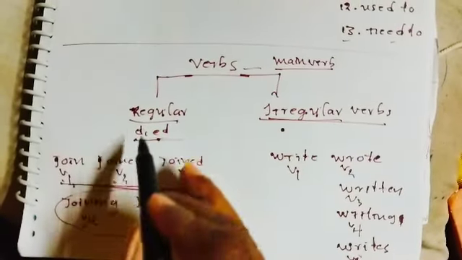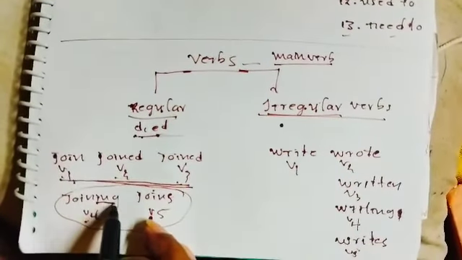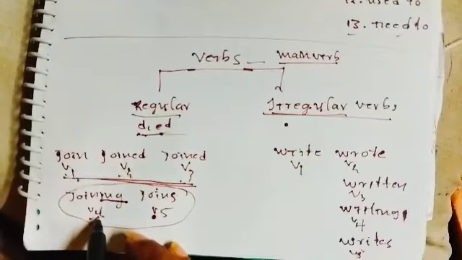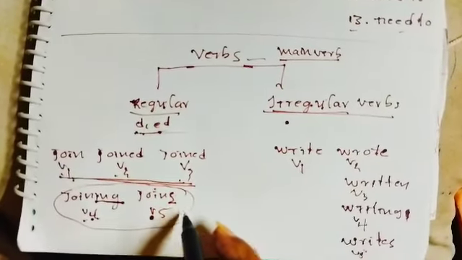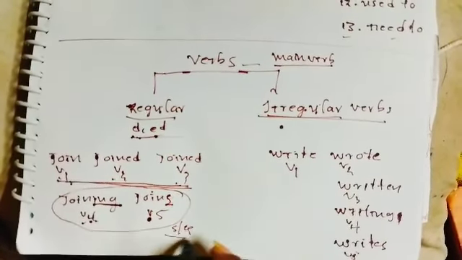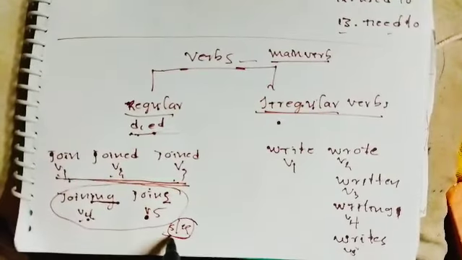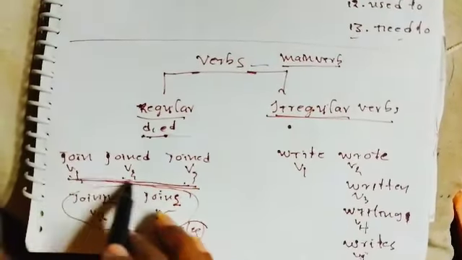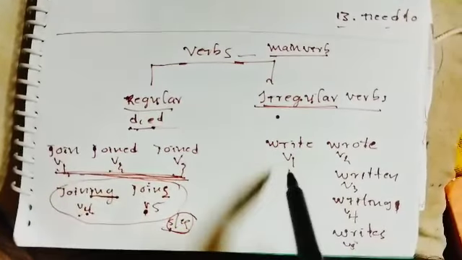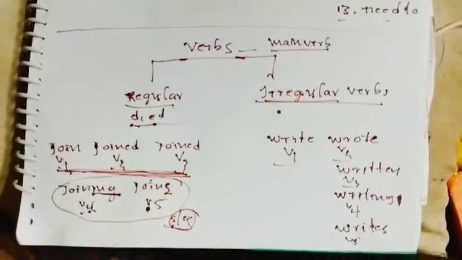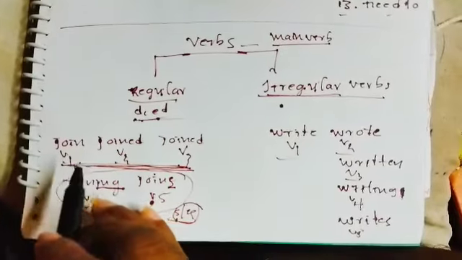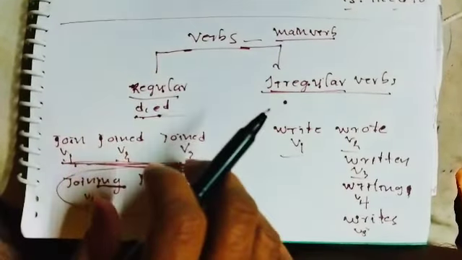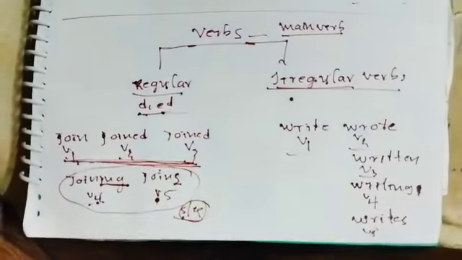When we add ing, it will become verb 4. When we add s or es, according to the situation, it will become verb 5. So here we have to consider mainly these three: verb 1, verb 2, verb 3. Simply try to understand what comes under regular verbs and what comes under irregular verbs.